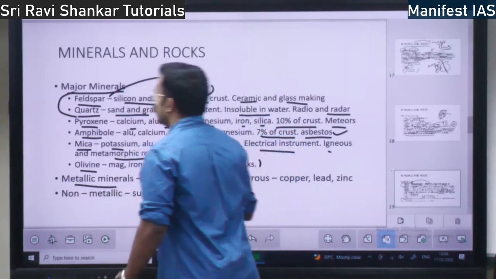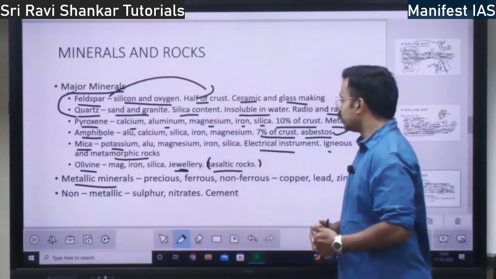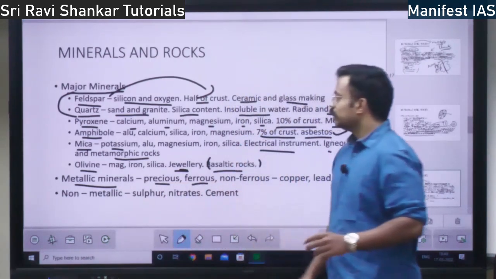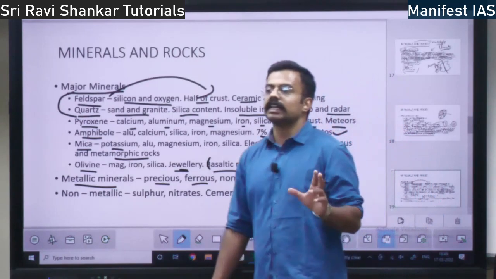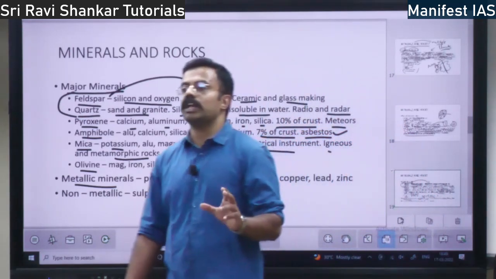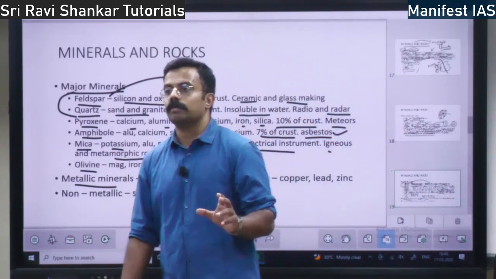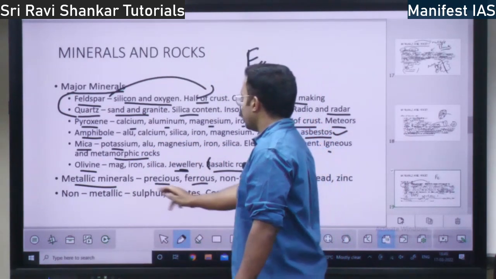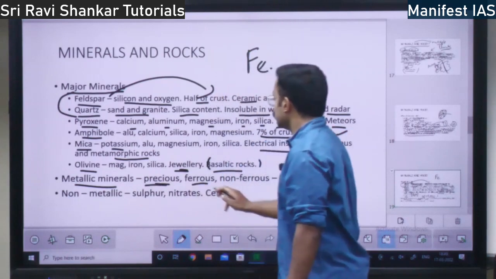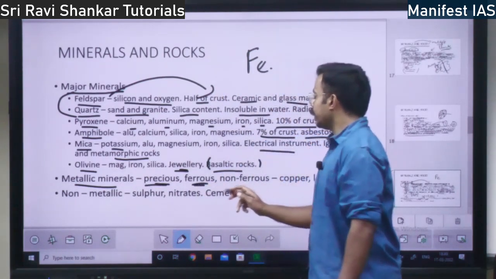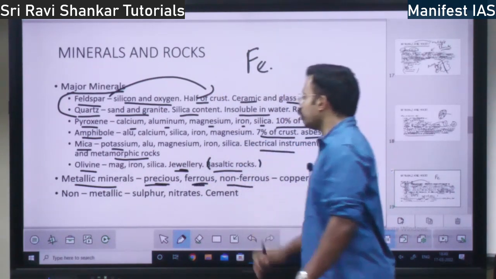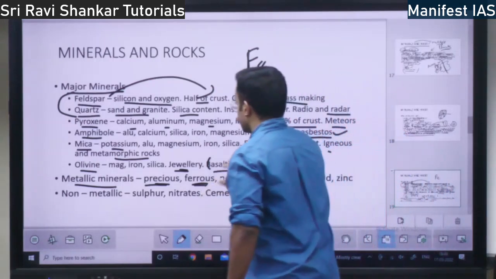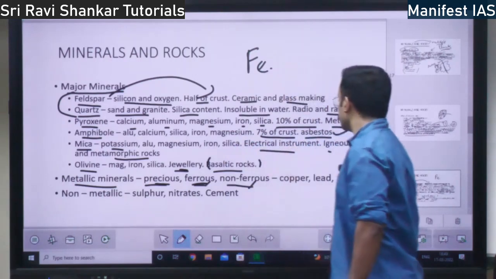Then you have metallic minerals. What are the metallic minerals? These metallic minerals are precious minerals. Ferrous mineral means what? It consists of iron. Iron is called as what? Ferrum. What is the formula? Fe. So, metallic minerals are precious. They can be classified into ferrous minerals and non-ferrous minerals.